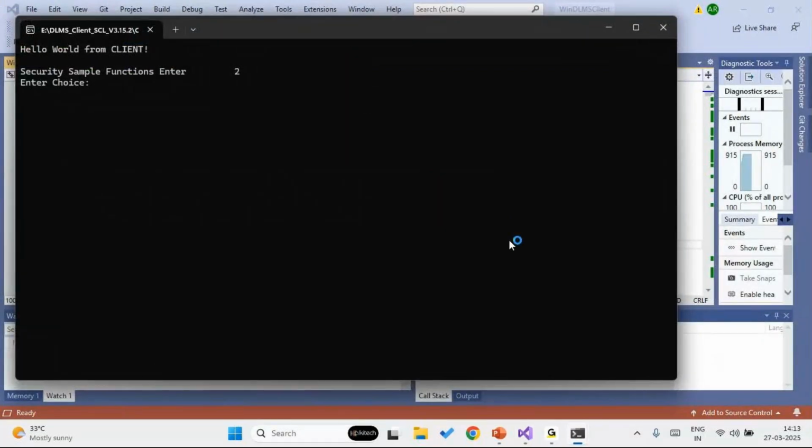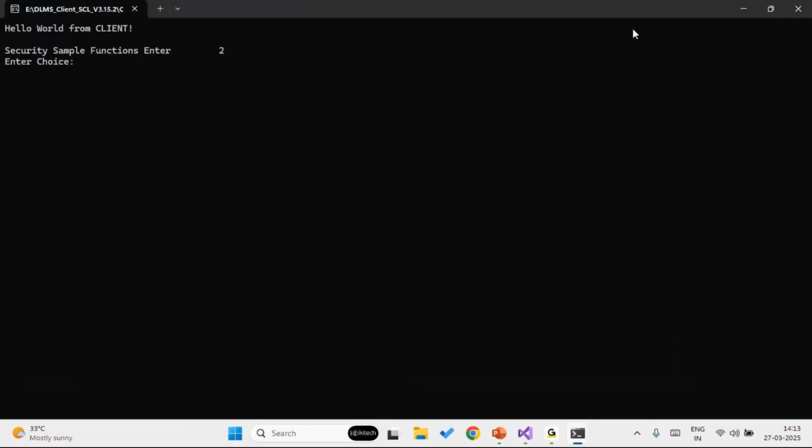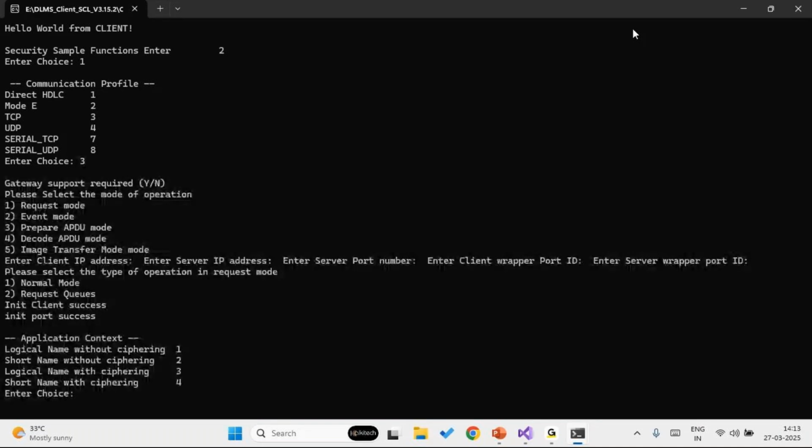Now we'll try to establish communication between the server and the client. Let's see if we are able to communicate successfully. We have to give some inputs in our client to communicate successfully with the meter. The different communication profiles that are supported are provided here. For the time being, let's go with TCP. Next is the application context. We can go with or without ciphering options. Let's go with without ciphering, giving it as 1.